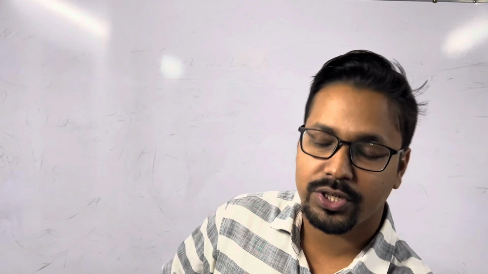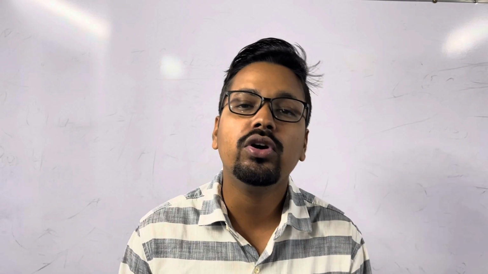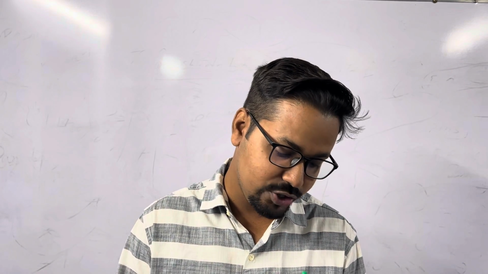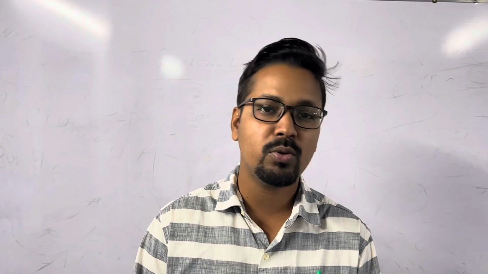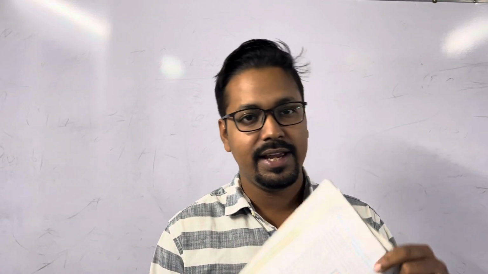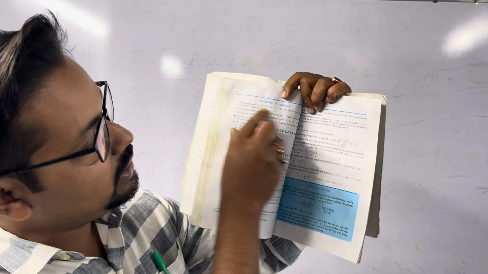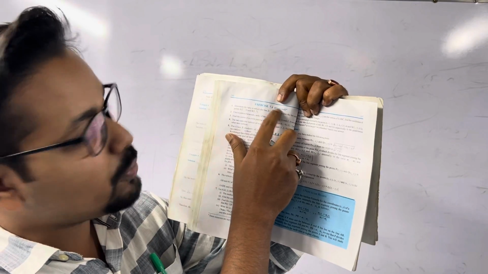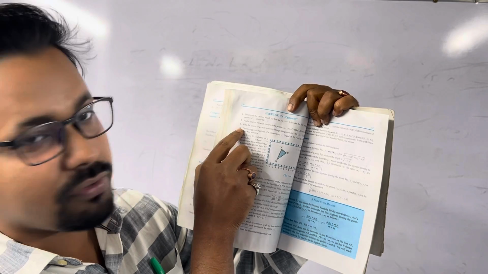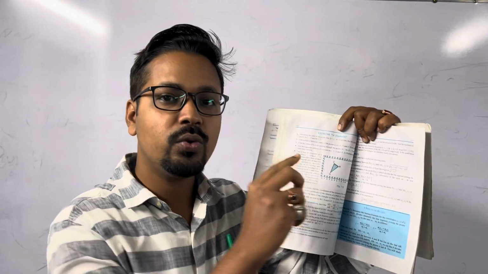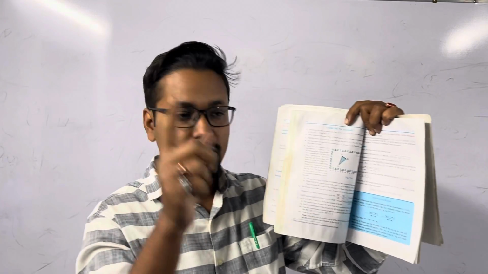I will show you one question which is out of the syllabus. Now, why do I say out? It is not out of the book, but it is out of the syllabus. Question number 55. If you open the book, go to coordinate geometry and open page number 196. Here is page 196, I hope it is visible. Exercise 7.4, optional exercise, question number 4. Look at the question and look at question number 55 from your question paper.